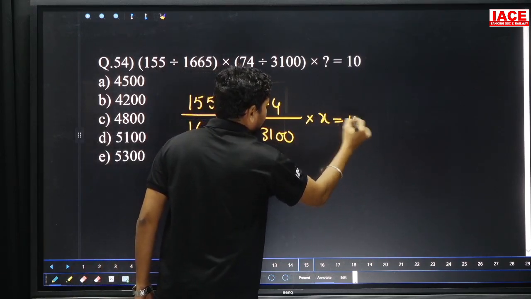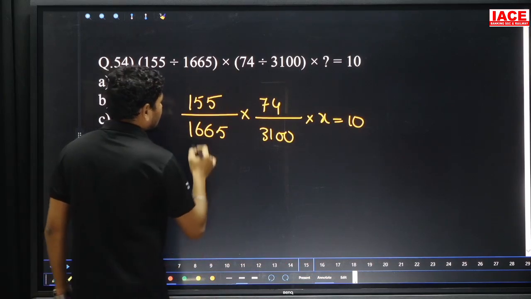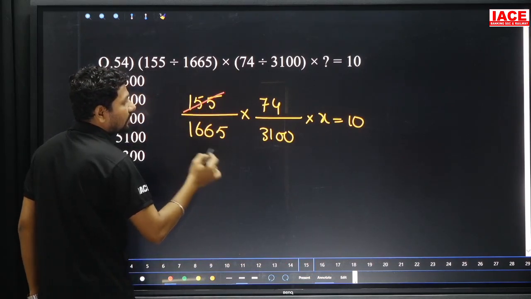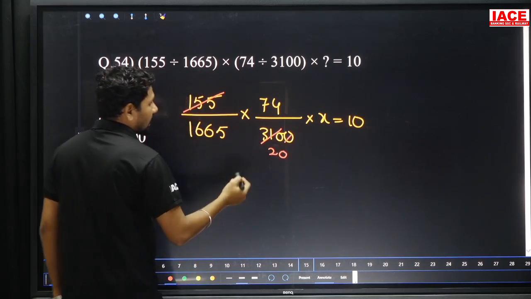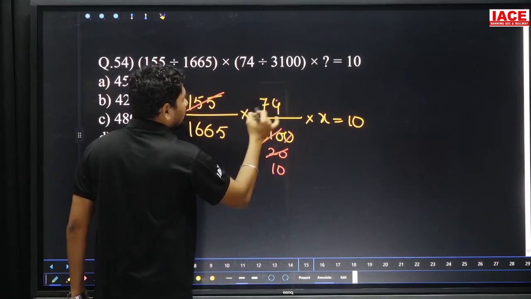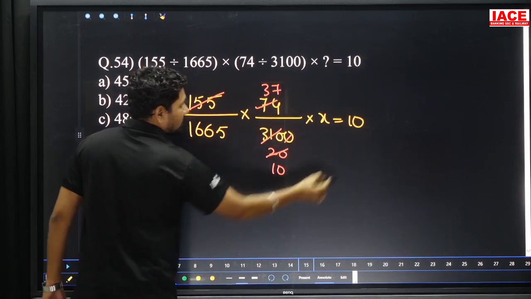Next, question number 54. 155 divided by 1665, as it is, 155, 1665 into 74 by 3100 into x and 10. We should calculate for x, that is our answer. Look at 155 double, 155 double value 310, then 310 and extra 0 and 0. And cancel with 2, 2 10's and 2 37's. And here is 10 into 10, it is 100.